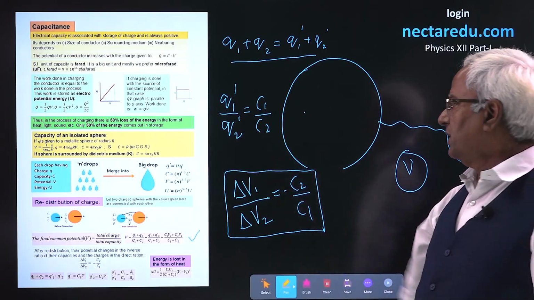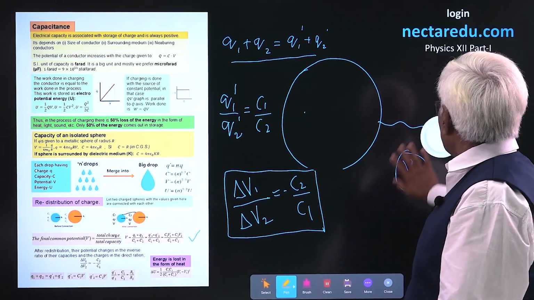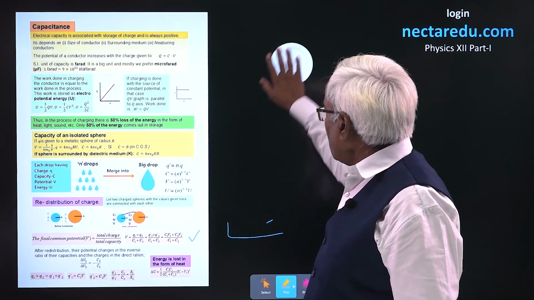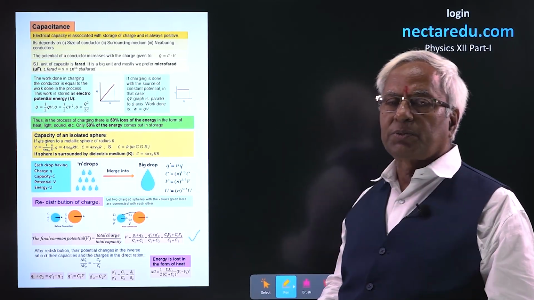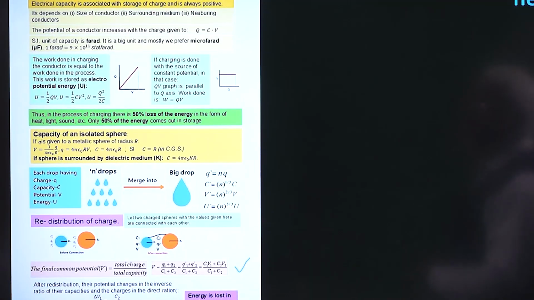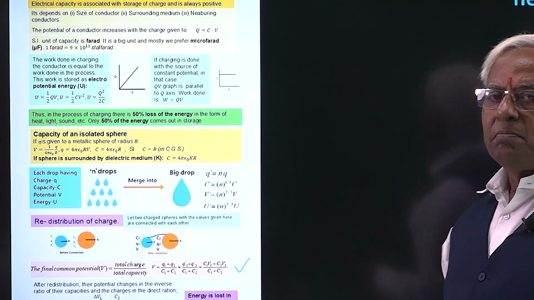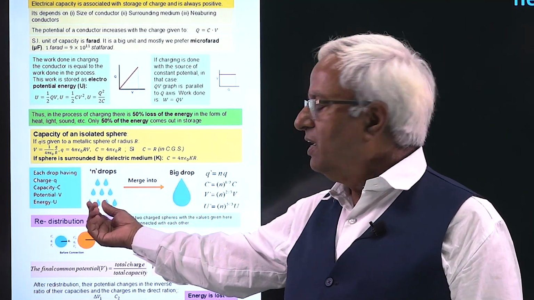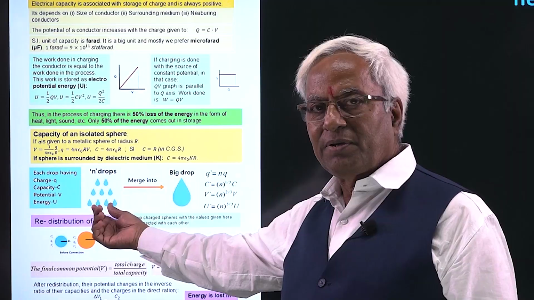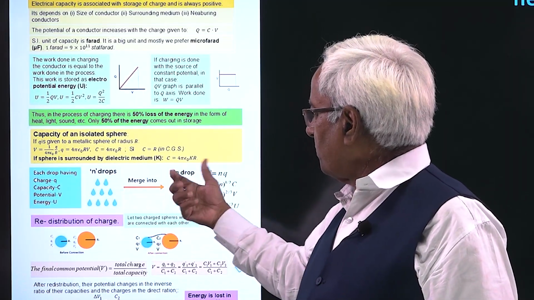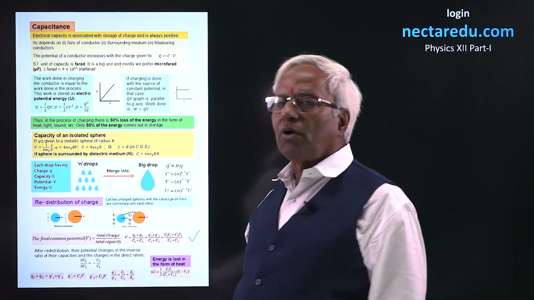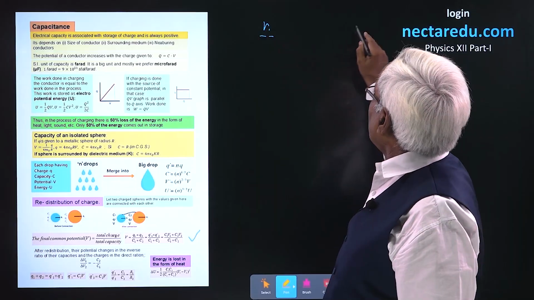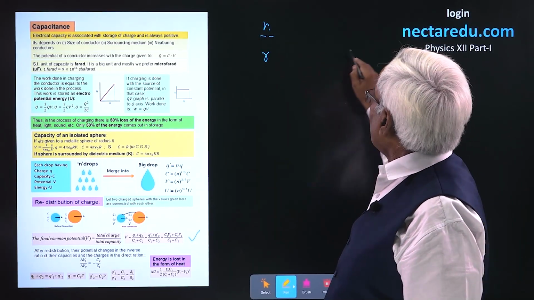Finally, we'll now see how drops combine or merge, or how a big drop is split into many small drops. Here I have chosen the consideration of merger of small drops. You see how the small drops have been shown here, how fantastically they have been represented, and they have combined to form a big drop. In the big drop, mass is always conserved. Suppose there are n drops and they have formed a big drop.